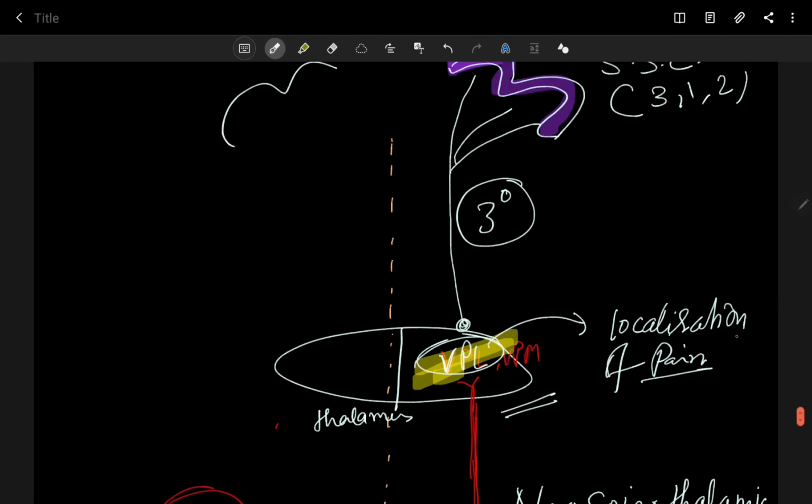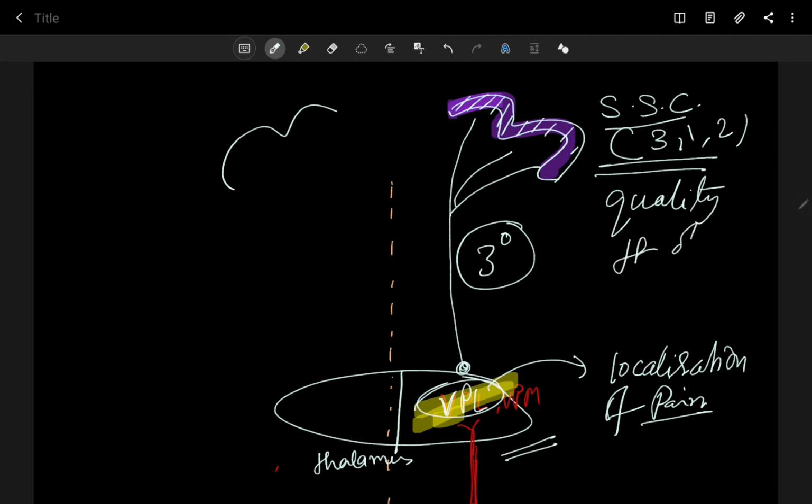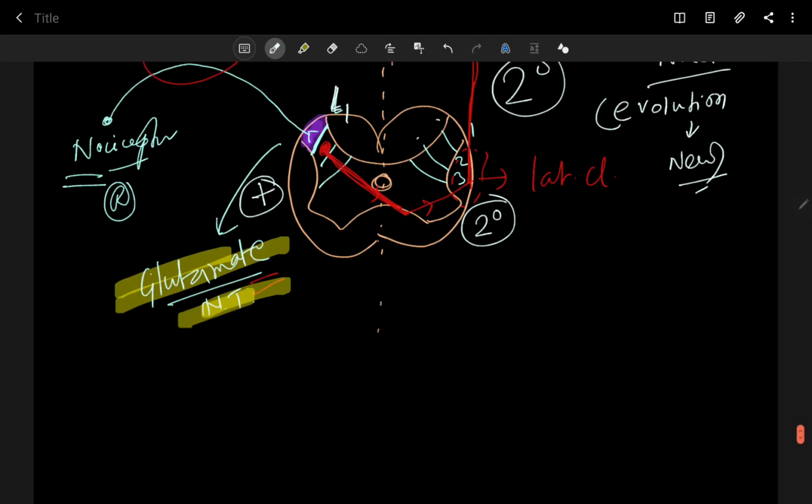But the localization of pain is not determined by your somatosensory cortex. Your somatosensory cortex is mainly associated with quality judgment of pain, which kind of pain it is. This is actually the main function of your somatosensory cortex.